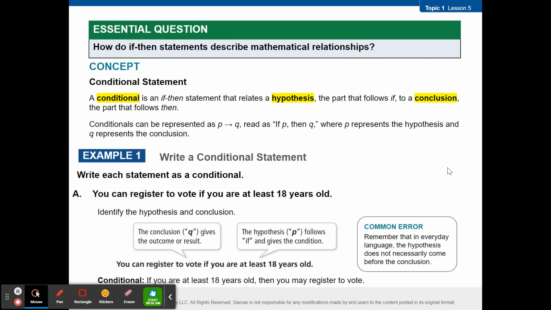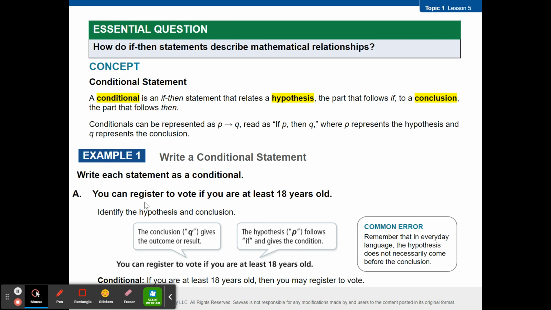So, let's talk about this conditional statement. A conditional is an if-then statement that relates a hypothesis, the part that follows "if," to a conclusion, the part that follows "then." Conditionals can be represented as P to Q. So we would write this as if P, your hypothesis, then Q, your conclusion. Okay?